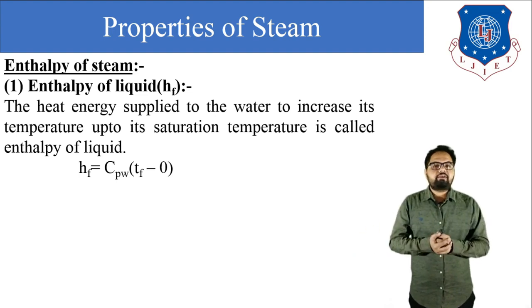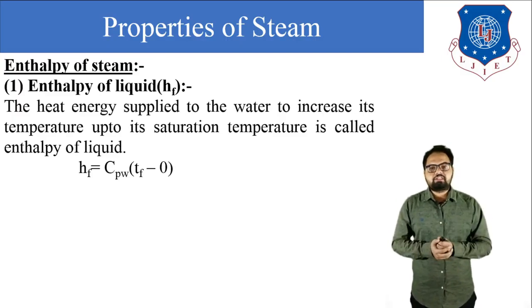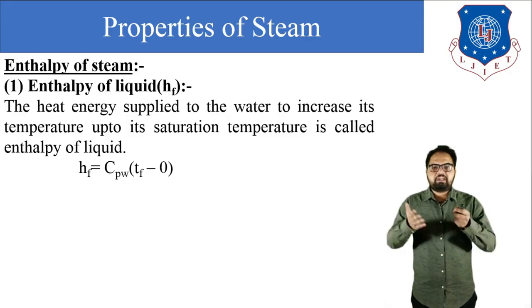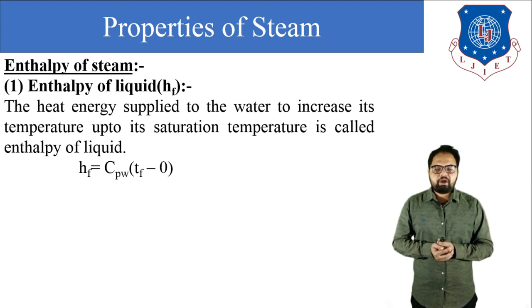So hf is equal to Cpw times (Tf minus 0), where temperature is in degree Celsius. If we take this temperature in Kelvin, then the equation becomes hf is equal to Cpw times (Tf minus 273). Okay.